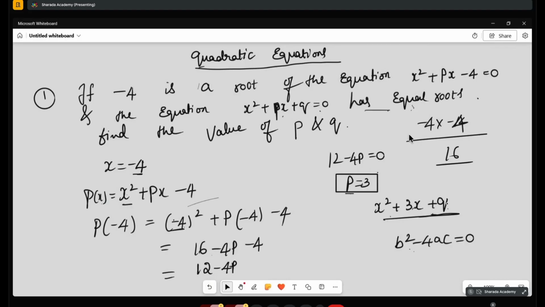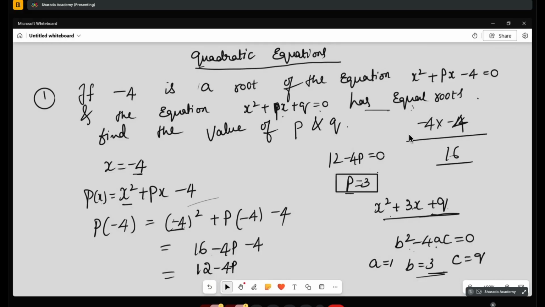Now this is the second equation. Here we have equal roots. That means b square minus 4ac is equal to 0. Okay. Substitute and find the q value. What is b? A is equal to 1, b is equal to 3 and c is equal to q. Substitute that, find the q value.